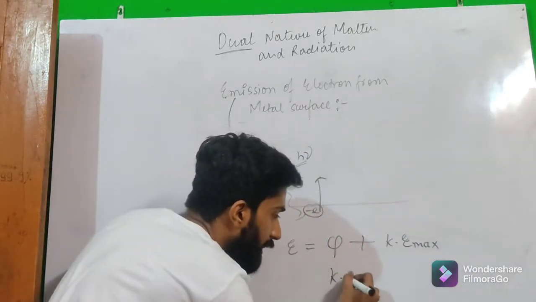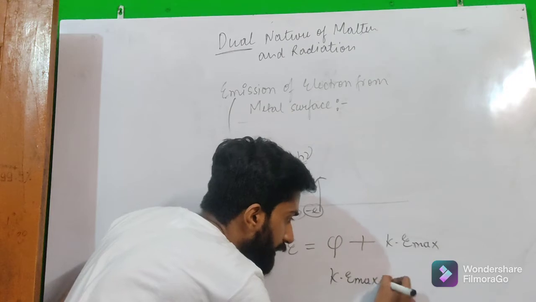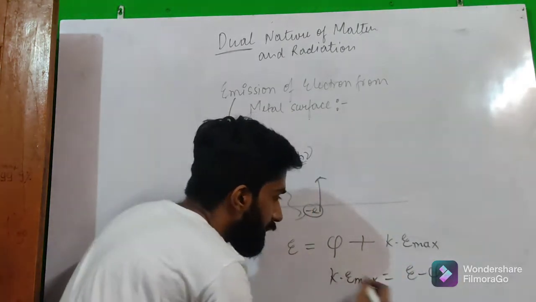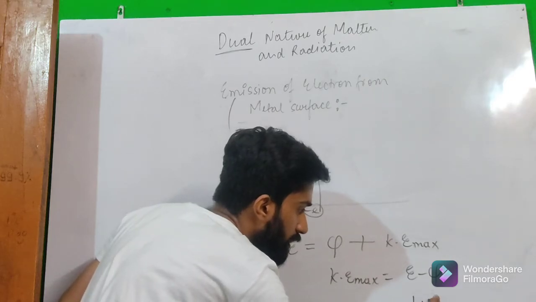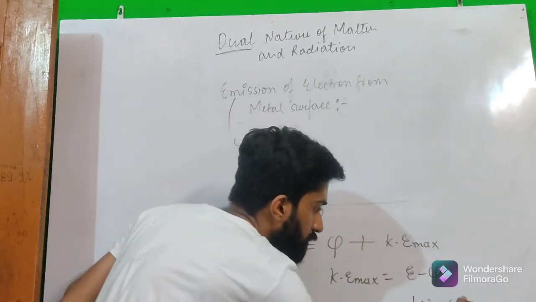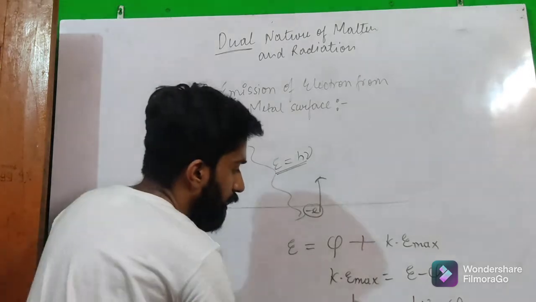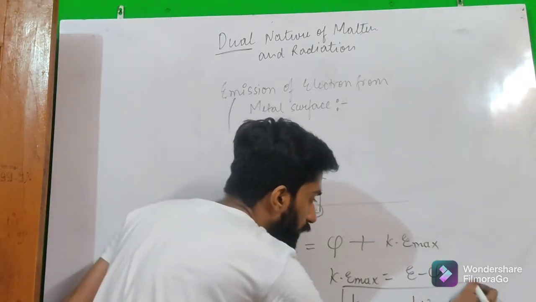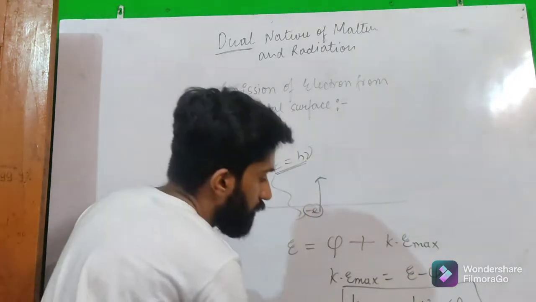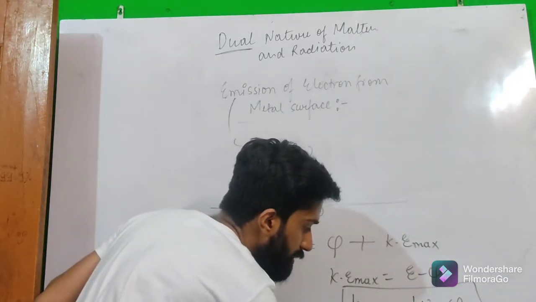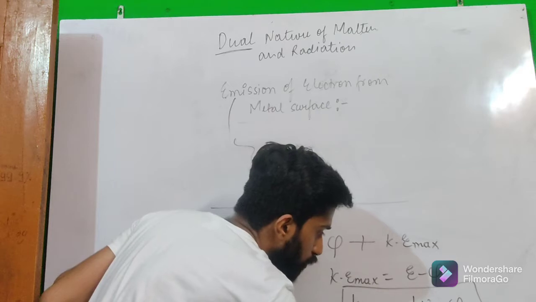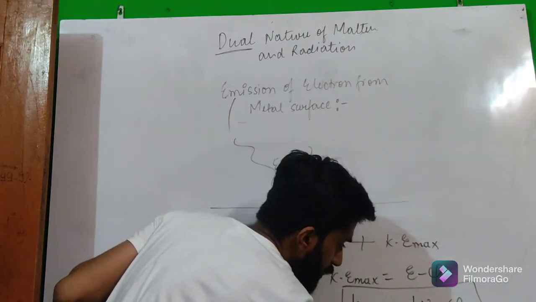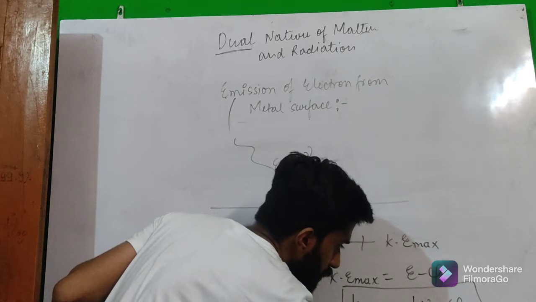So we can write the maximum kinetic energy is equal to E minus phi, and in the place of E we can write h nu minus phi, and this equation is called the Einstein photoelectric equation. Okay.